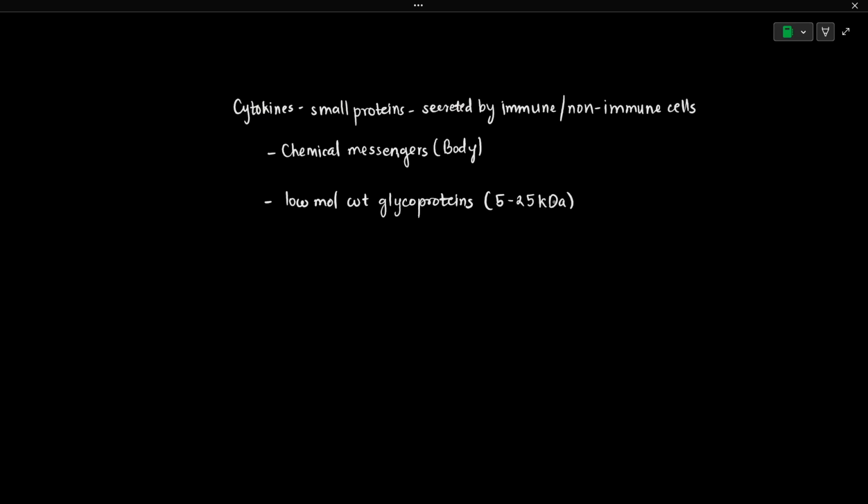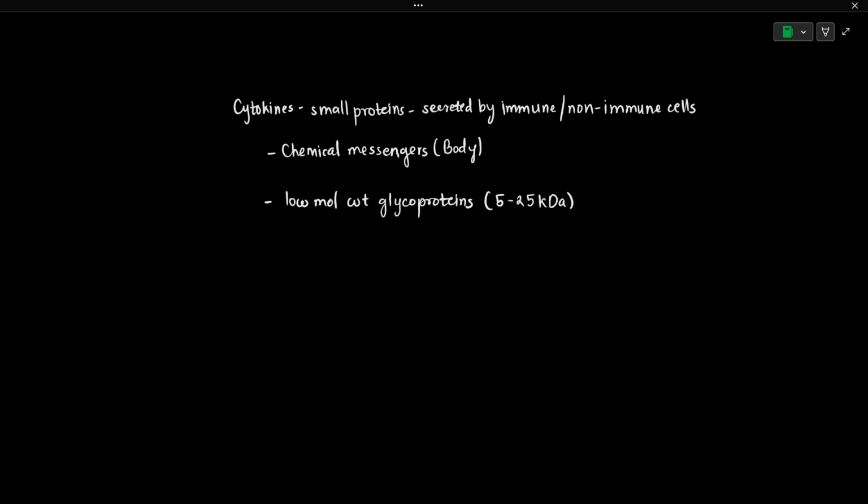So they are very small, and they are secreted in response to some stimulation, such as a pathogenic attack. There will be some stimulation, either external or internal, and that stimulation is going to result in secretion of cytokines.